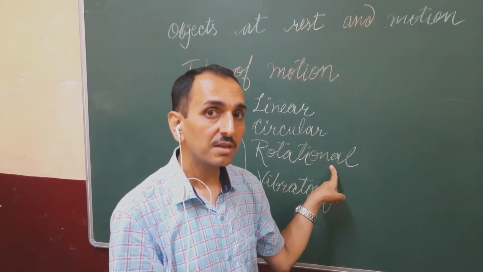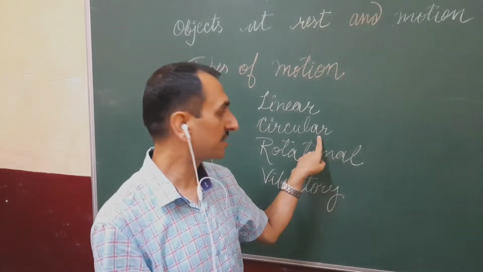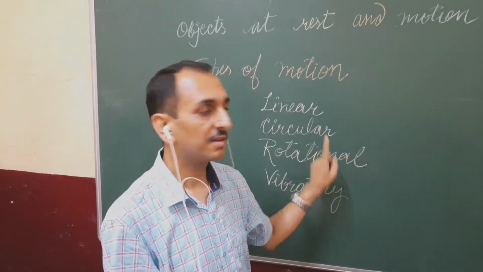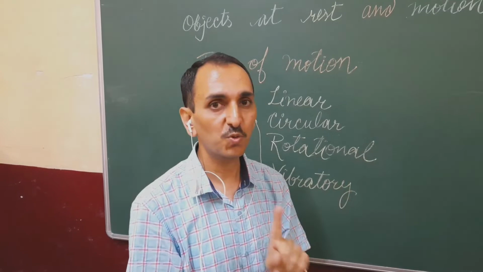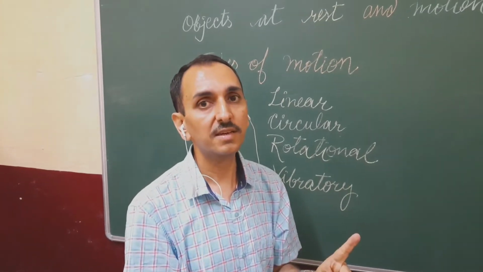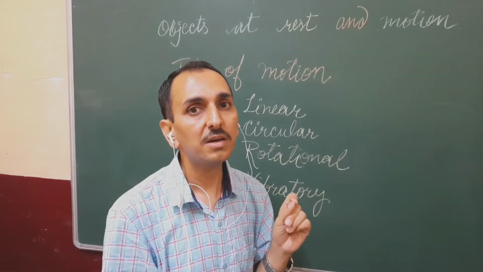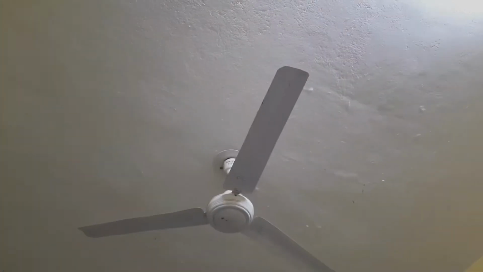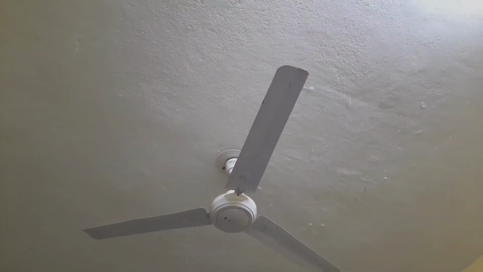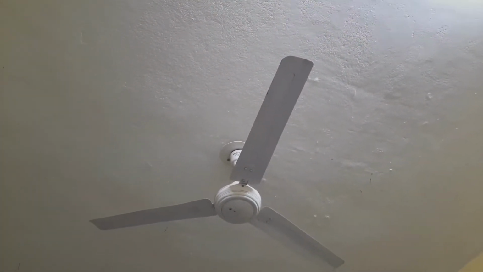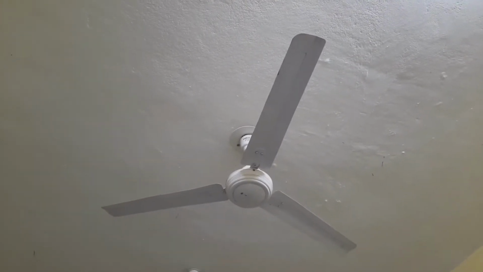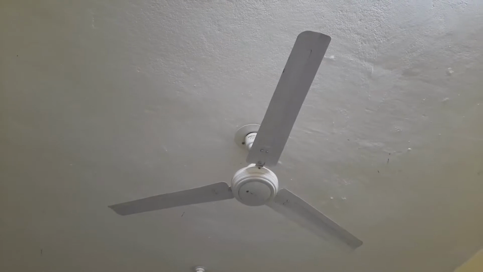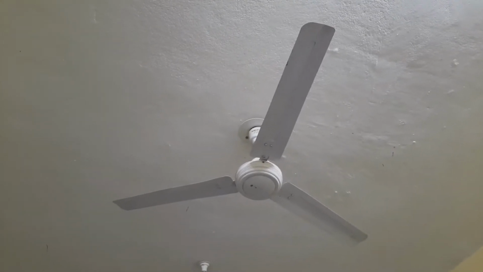The third type of motion is rotational motion. What does it mean? It should not be confused with circular motion. In rotational motion, the object itself doesn't move. We will take the example of the fan. Rotational motion is when the position of the entire body does not change, but the position of different points of the body changes with time. For example, the motion of the blades of a fan.